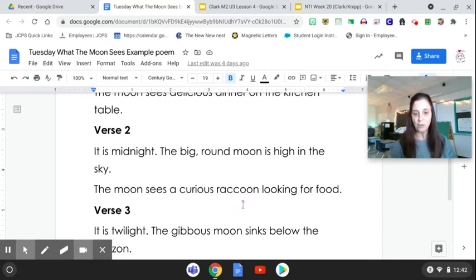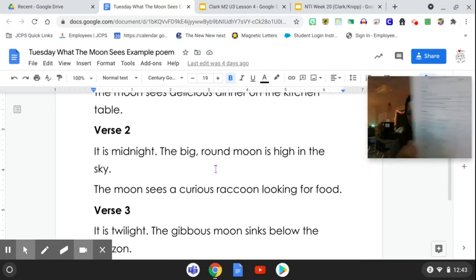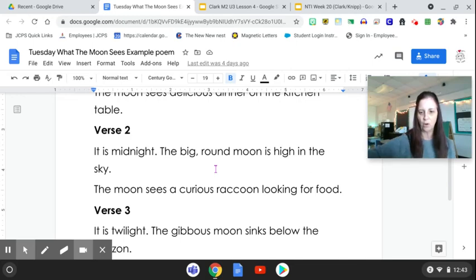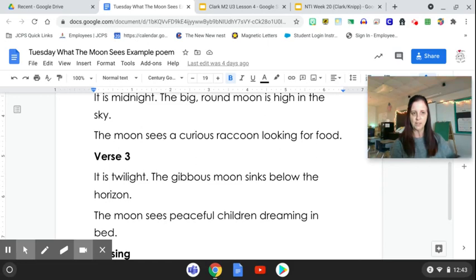It sees a curious raccoon looking for food. So make sure you answer the questions the right way in here. All you have to do is look at this poem and write it in the right spots on your page 78. We do have our reading groups today. If you have any questions about this, please let me know.